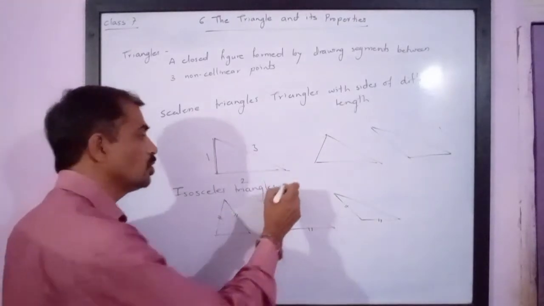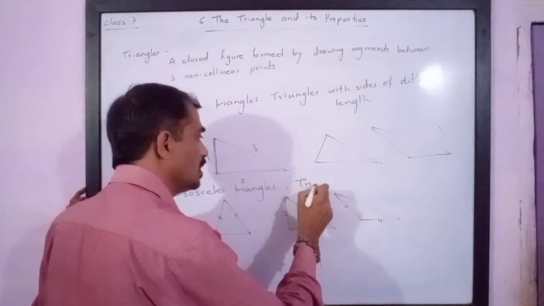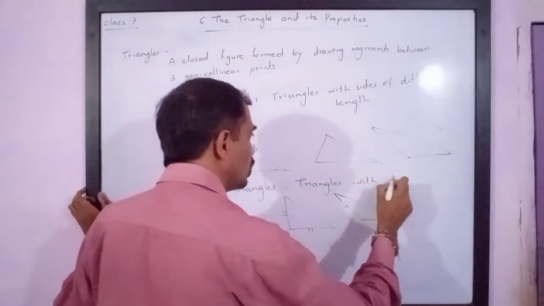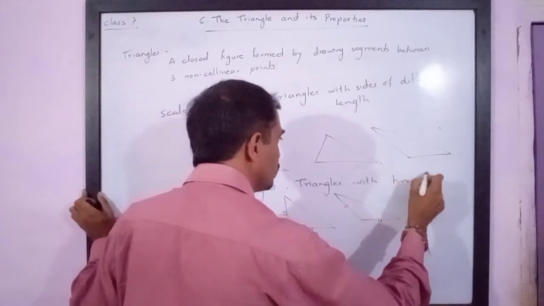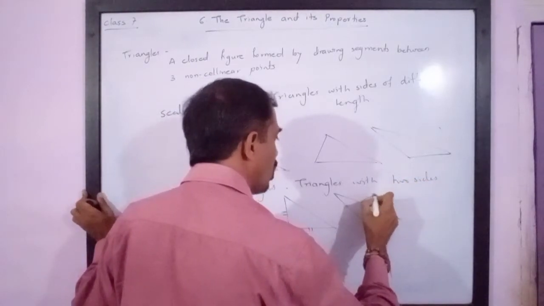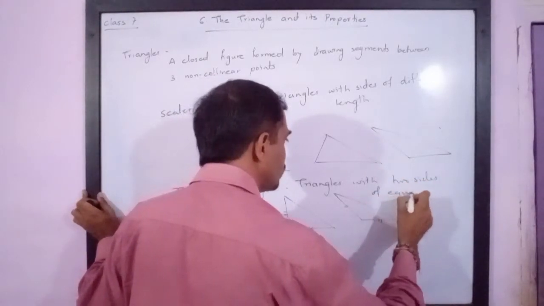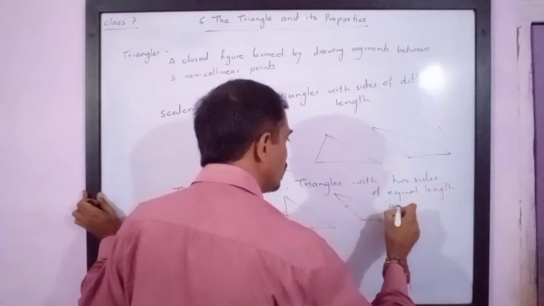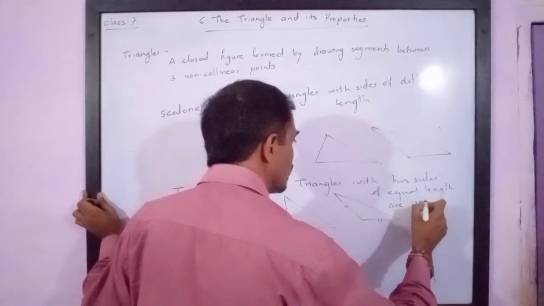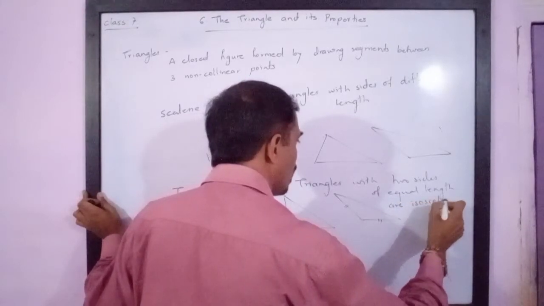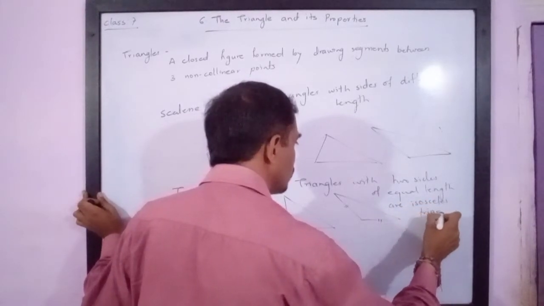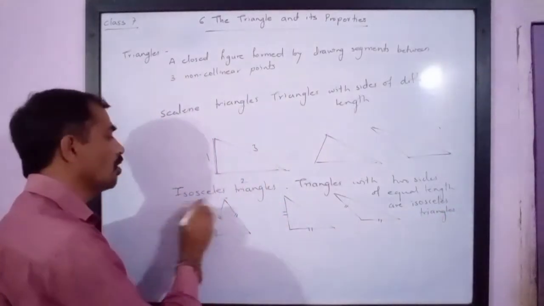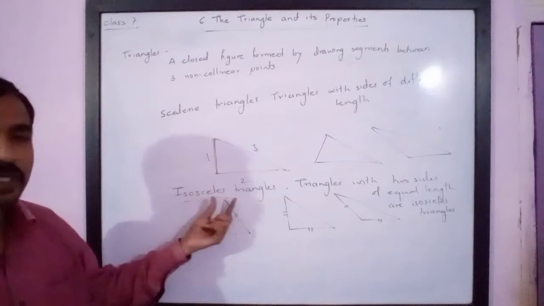So triangles with two sides equal, two sides of equal length, are isosceles triangles. While writing, please be careful of the spelling of isosceles triangles.